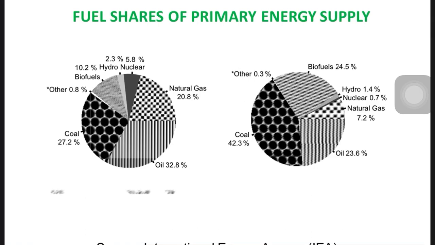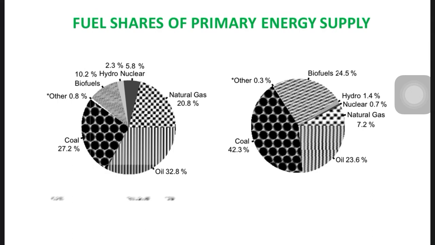The concept is the same. So you can see on the left hand side the generation of electric energy in India, and on the right hand side the energy generation through the different sources of energy all over the world. In India you can see coal and oil are the major sources of generation of electric power, because you know day by day the population is increasing. Due to that population, we are trying to fulfill the requirement of electricity supply.